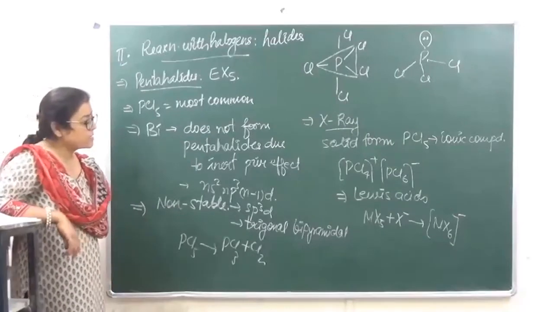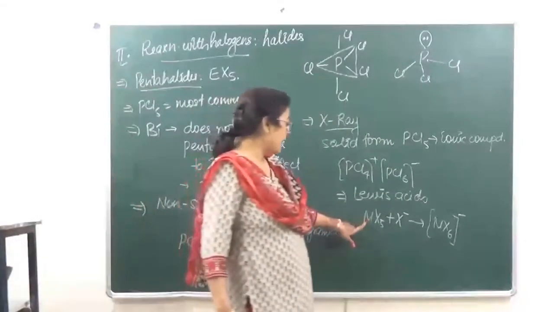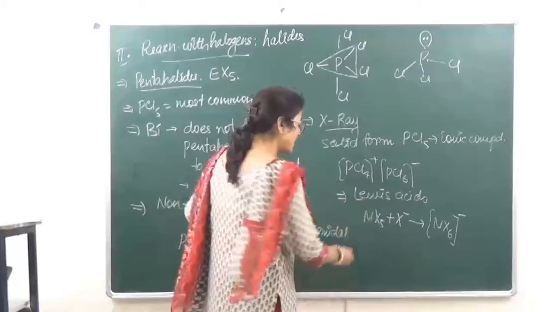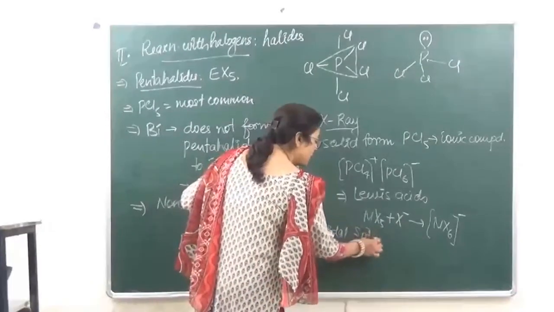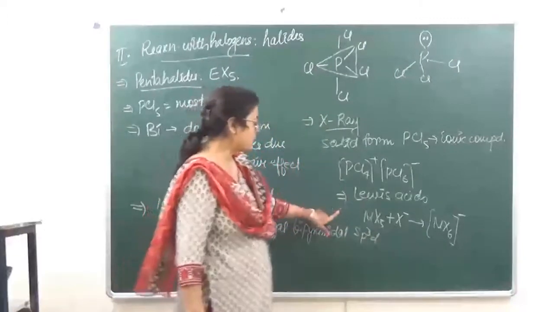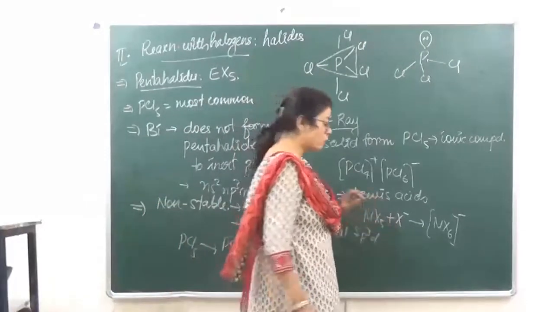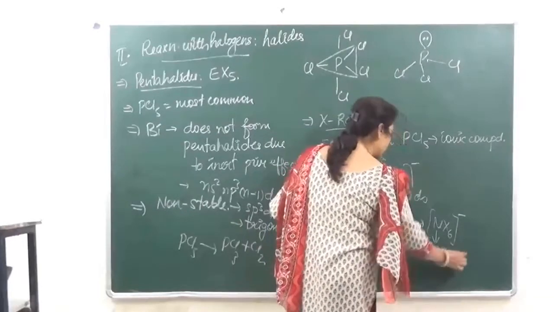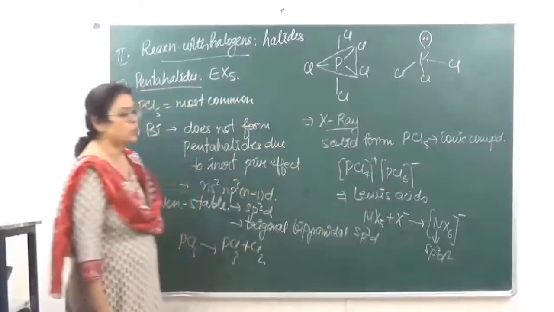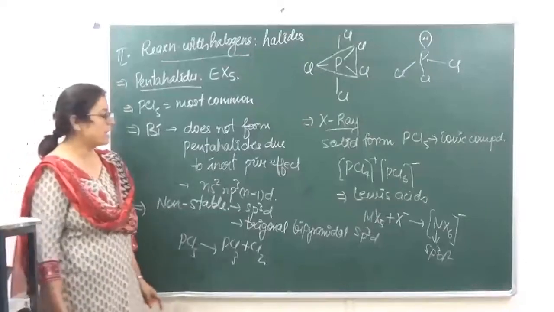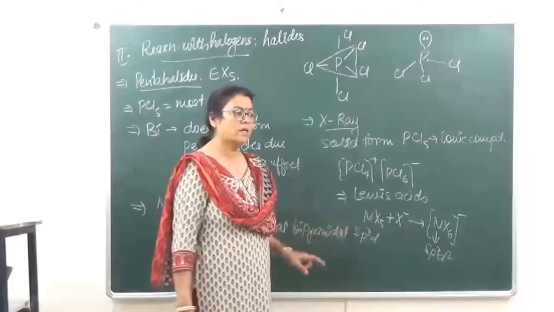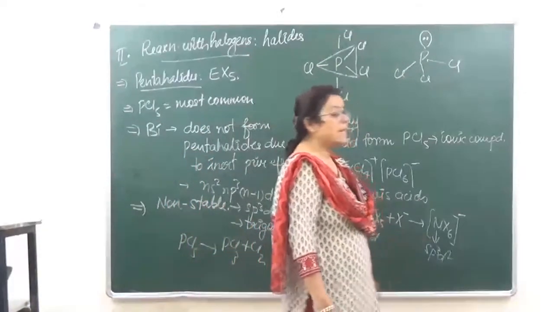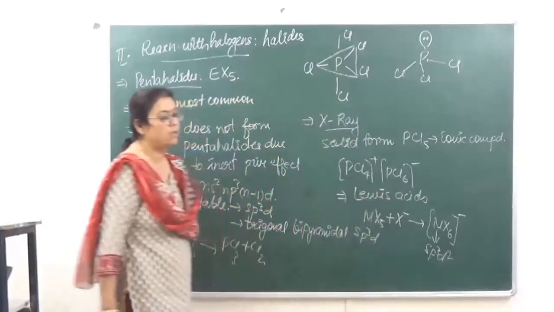Now in this case, the hybridization of the central metal is going to be sp3d, whereas on accepting another halogen, the hybridization changes to sp3d2. ठीक है? तो इसका जो शेप होगा that is going to be trigonal bipyramidal, whereas जो इसका शेप होगा that is going to be octahedral.